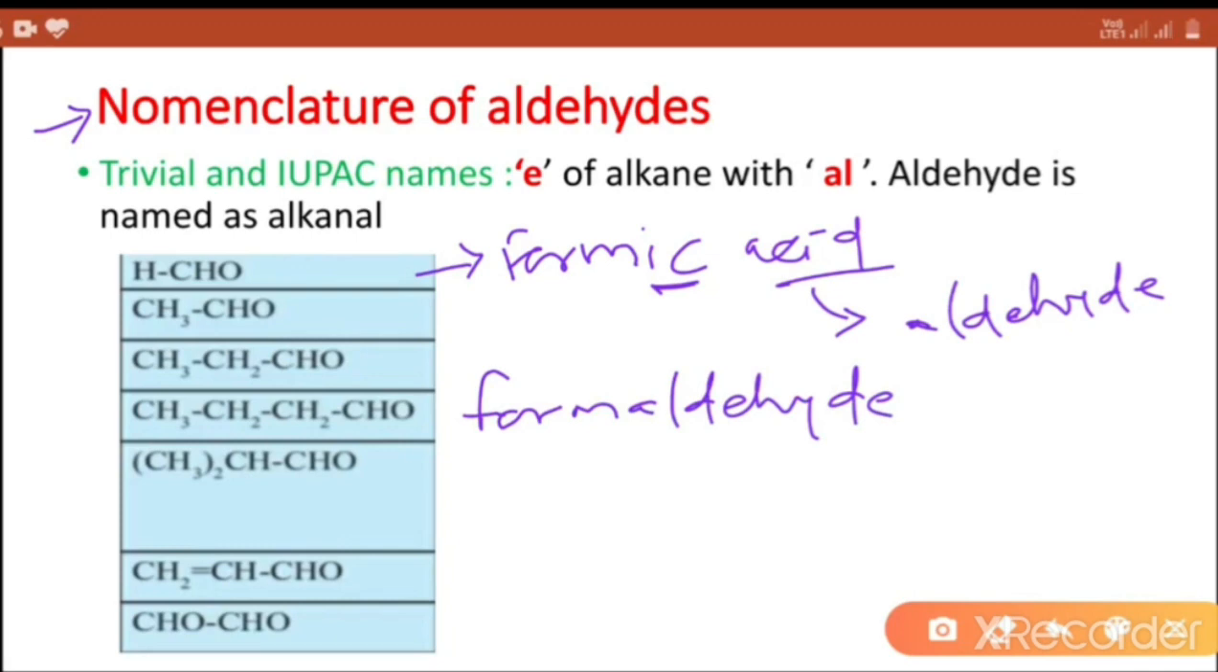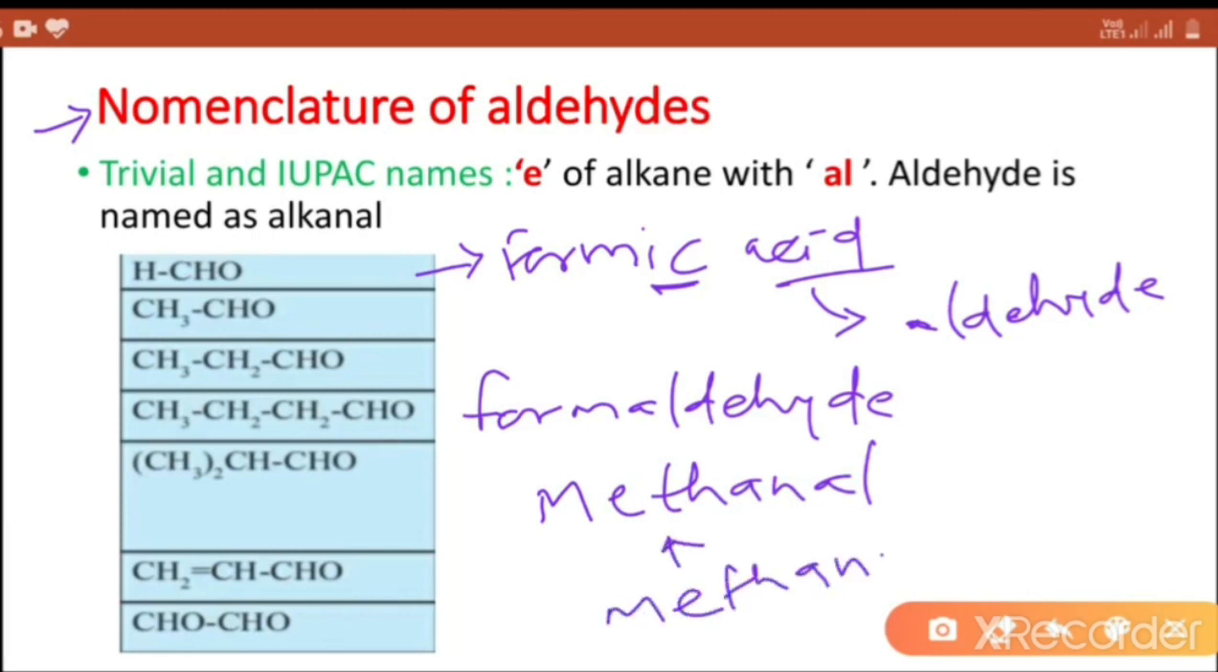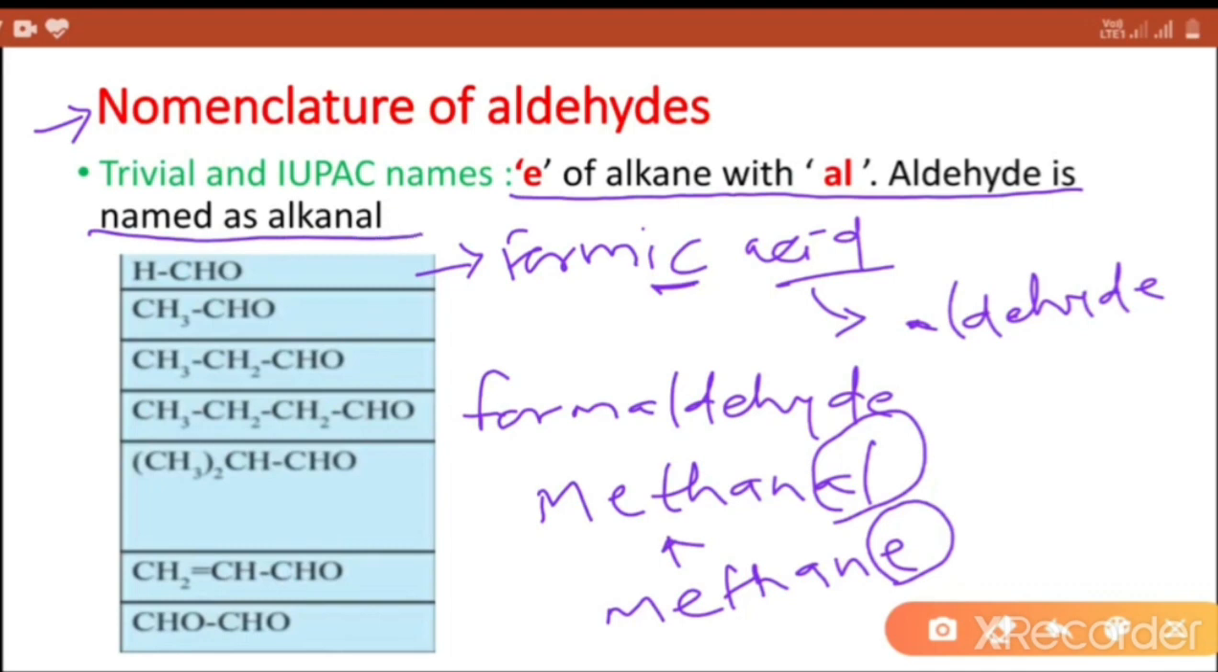And the IUPAC name of this compound is methanal, which is obtained from methane because this compound contains one carbon atom in the form of functional group. This suffix E is replaced by Al in aldehydes. So, E of alkane with Al aldehyde is named as alkanal.